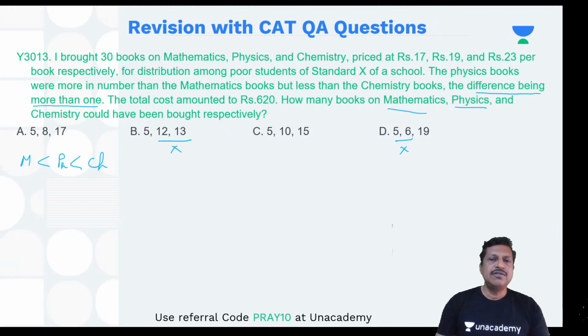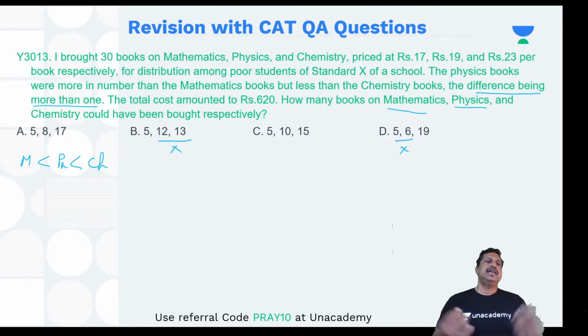Fine. Now, what else? I need not solve the question in an orthodox manner. Why? Because I have two options left. Can you go for the unit place? If you go for the unit place, I'll be able to get the answer. Have a look at this. The sum of the total cost will give you 620, so the unit place should give you 0.